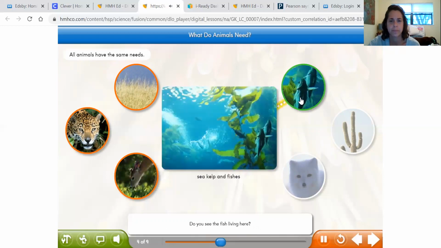Do you see the fish living here? They have needs just like animals on the land. They need water to drink and food to eat. I wonder what these fish eat.